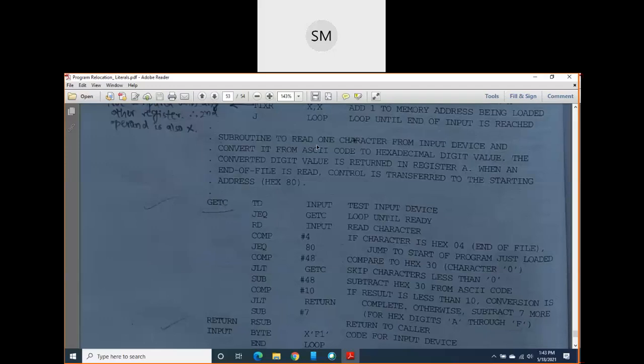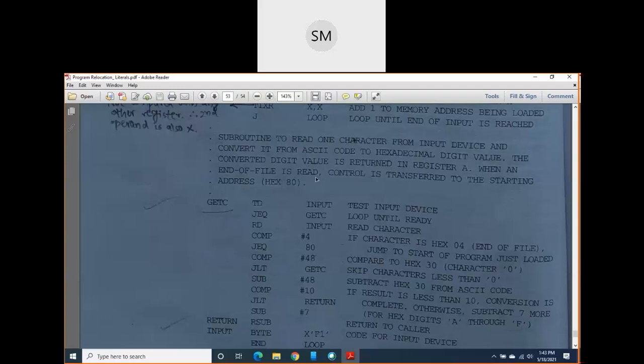This GETC subroutine is written to read one character from the input device for every iteration, and it converts it from ASCII code to a hexadecimal digit value. After converting, the converted digit value is returned in, or stored in, register A.